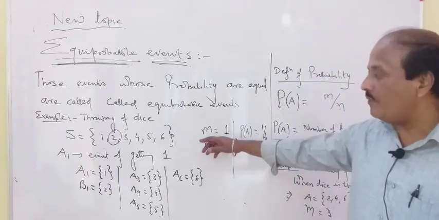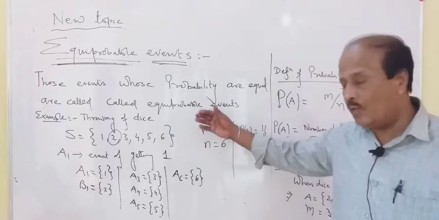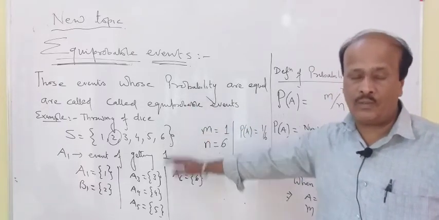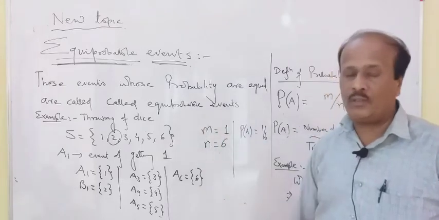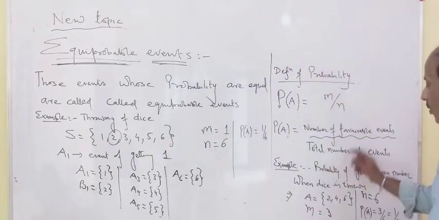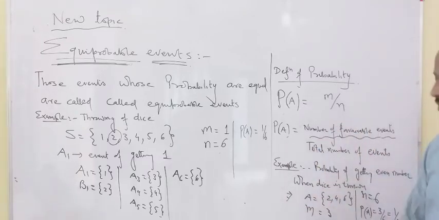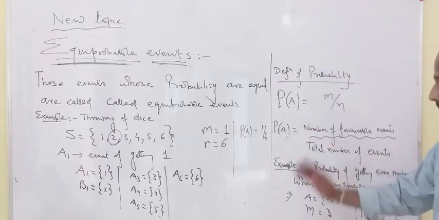Number of favorable events, the events we are going to deal with, whose probability you are going to find, divided by the total number of events, meaning the total number of outcomes. Total number of outcomes means the total members of a sample space.